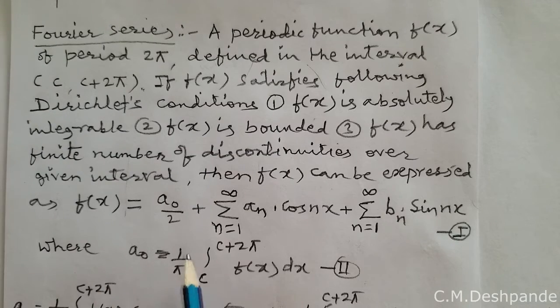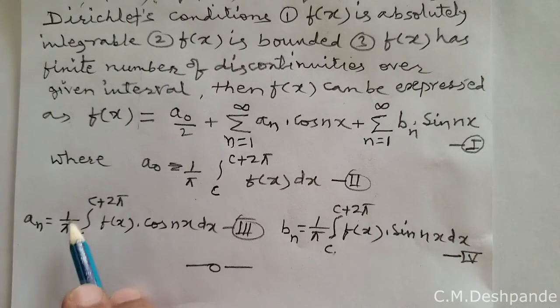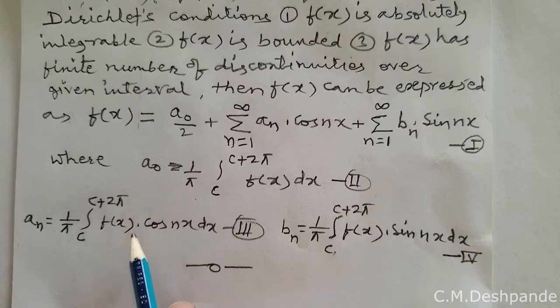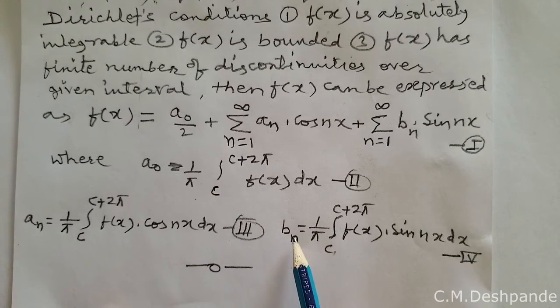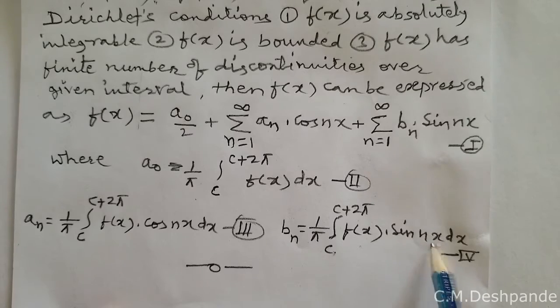a0 is given by 1 by pi, meaning 1 upon half of the period, integration over the given interval from c to c plus 2 pi f of x dx. Then the value of a suffix n is given by 1 by pi integration from c to c plus 2 pi f of x into cos of nx into dx, and b suffix n is given by 1 by pi integration from c to c plus 2 pi f of x into sin of nx dx.